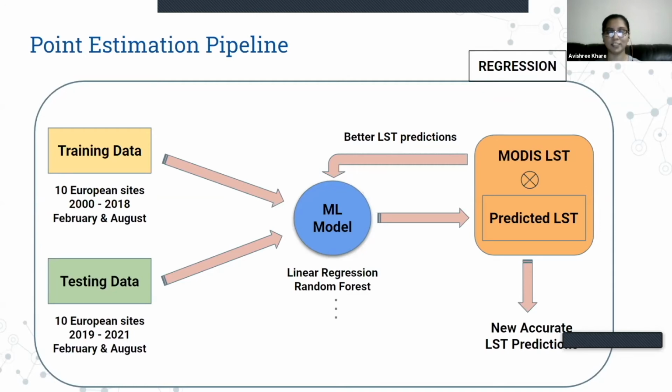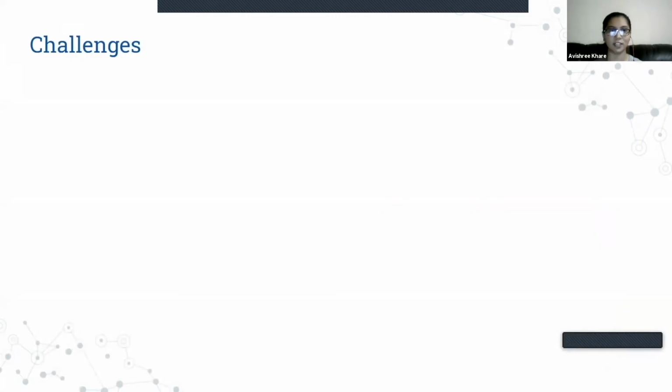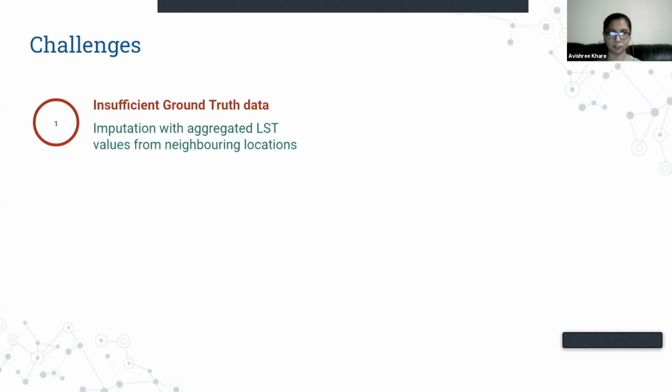So this was not an easy journey so far, and we have come across certain challenges. The first major challenge was that the ground truth data was insufficient. That is, the MODIS LST values were not many to begin with. In order to solve this, we imputed the missing values by taking aggregates from neighboring locations around the site.